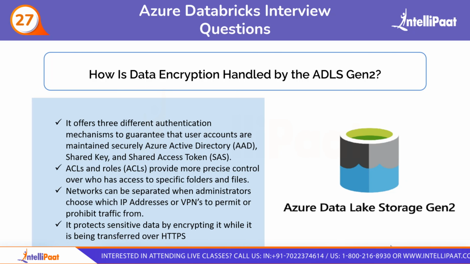ACLs and roles provide more precise control over who has access to specific folders and files. And networks can be separated when administrators choose which IP addresses or VPNs to permit or prohibit traffic from. And in the last, it will protect your sensitive data by encrypting it while it is being transferred over HTTPS. So these are a few ways how data encryption is handled by ADLS Gen 2.